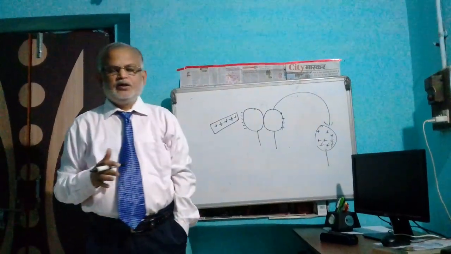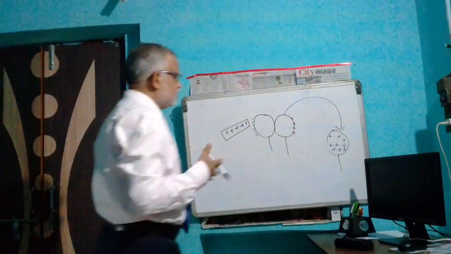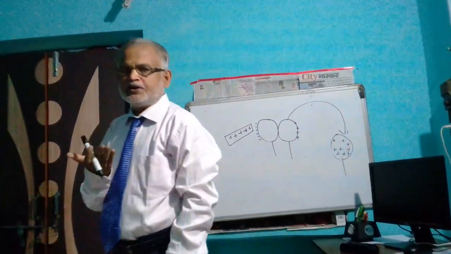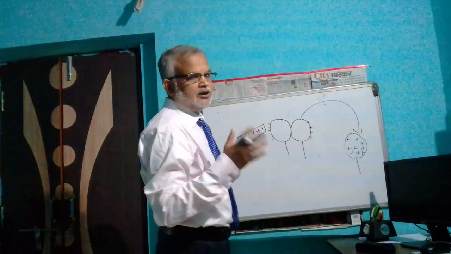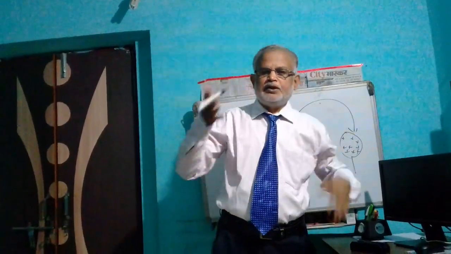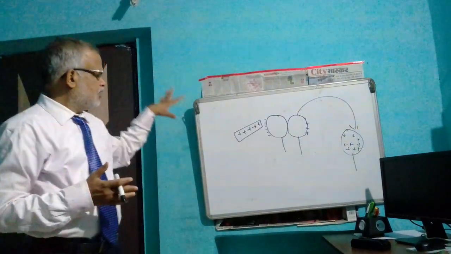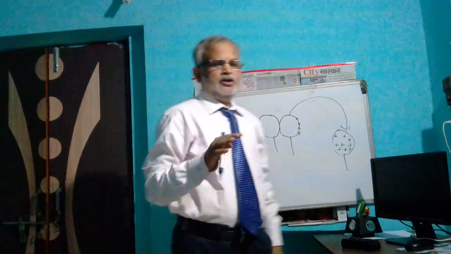Thus, today we have explained how the charge can be produced. It can be produced by friction, it can be produced by induction, it can be produced by touching a charged body to another body. And I have shown everything here. That is all for today.